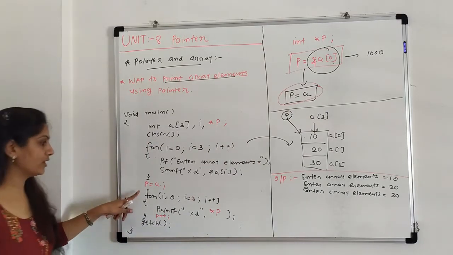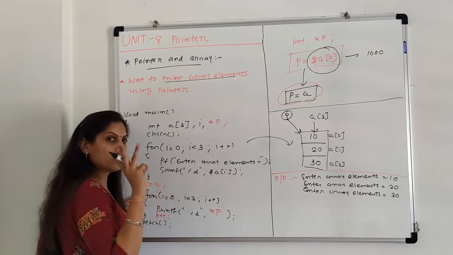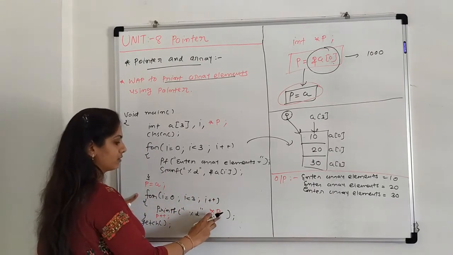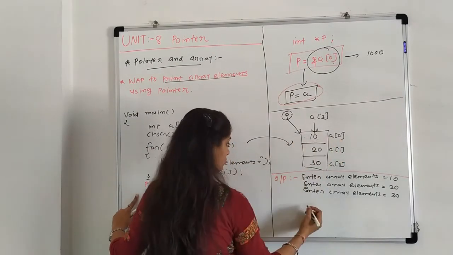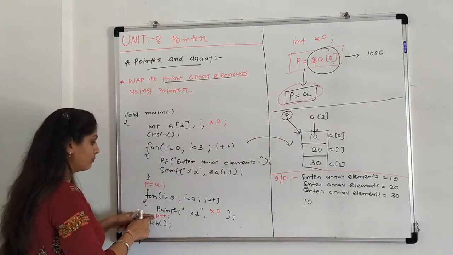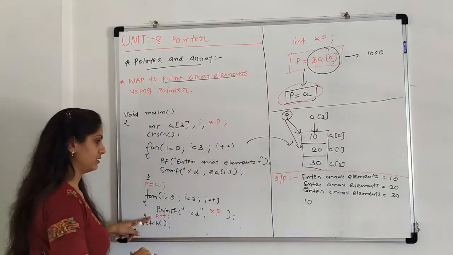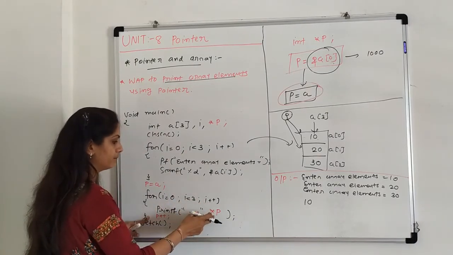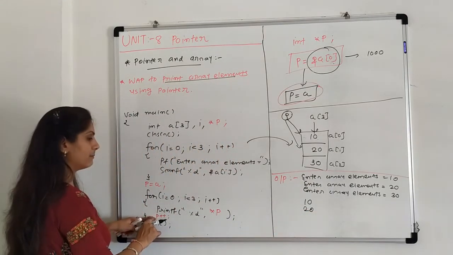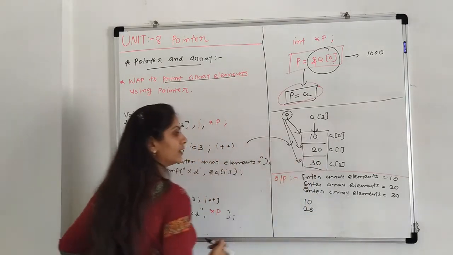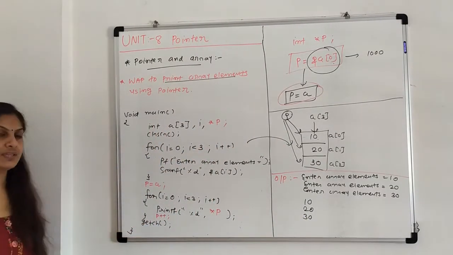Now the for loop is executed, I starts with 0. This loop is executed how many times? 3 times. So put the value of p, the value of a of 0, that is 10. So here 10 is printed. Now p is incremented, so p moves to the second position. Again the loop runs, and the value 20 is printed. Again p plus plus, so the pointer is incremented and prints 30. Clear?